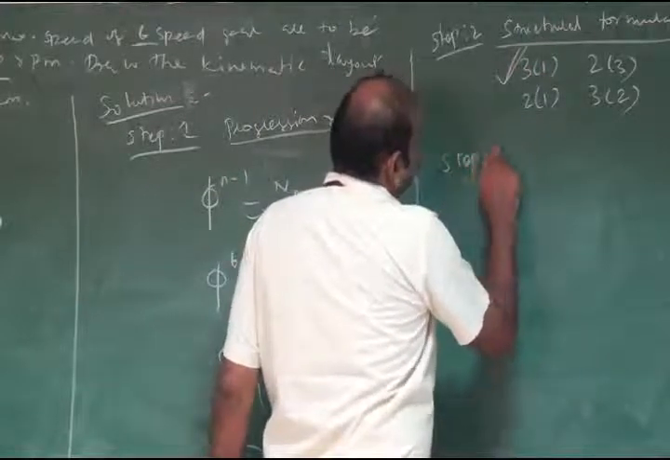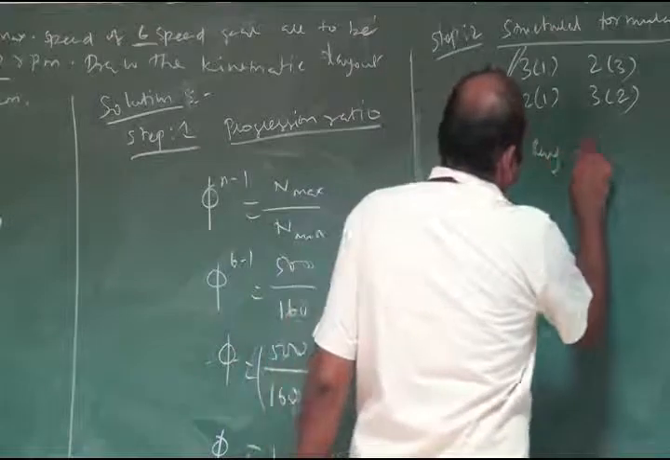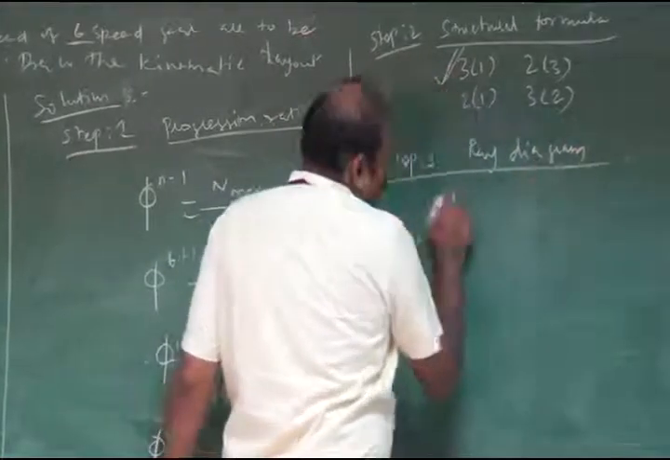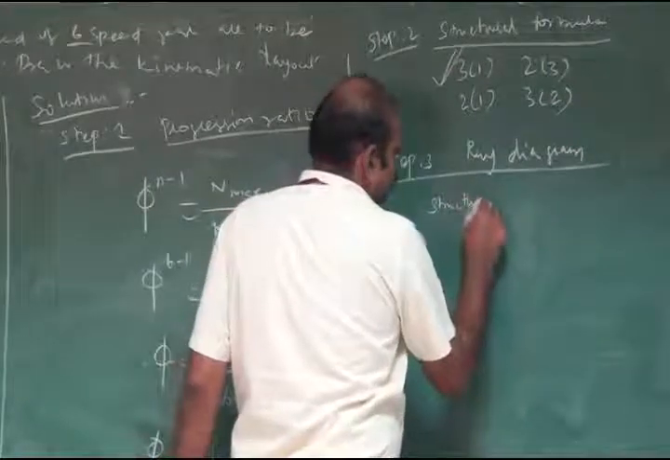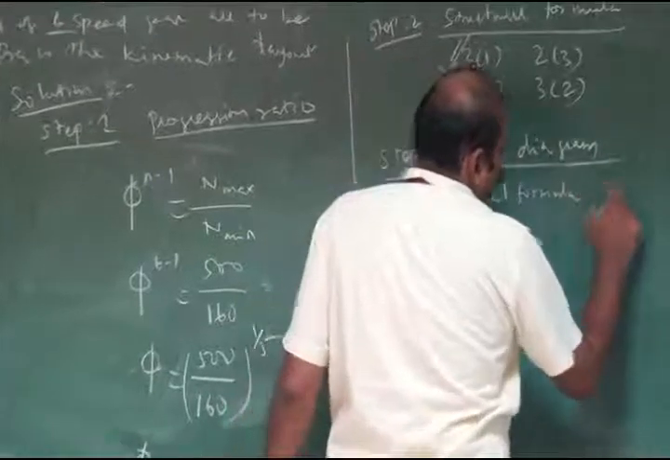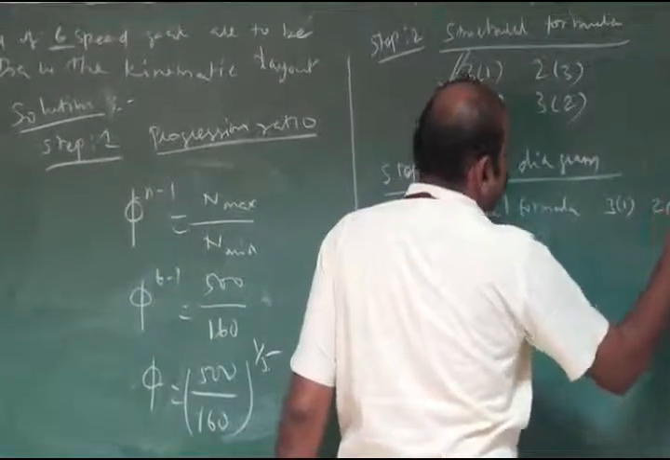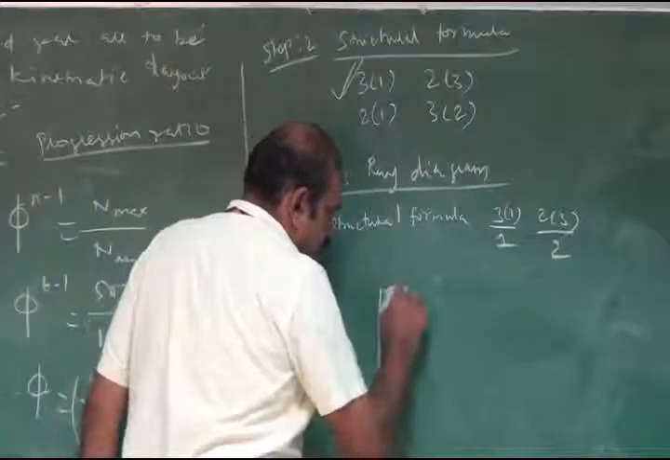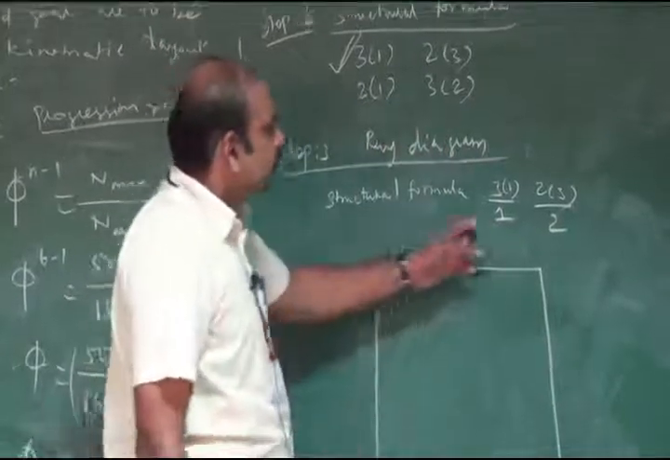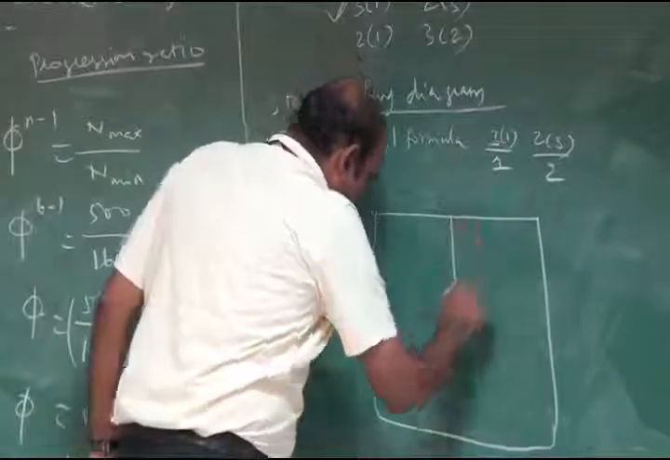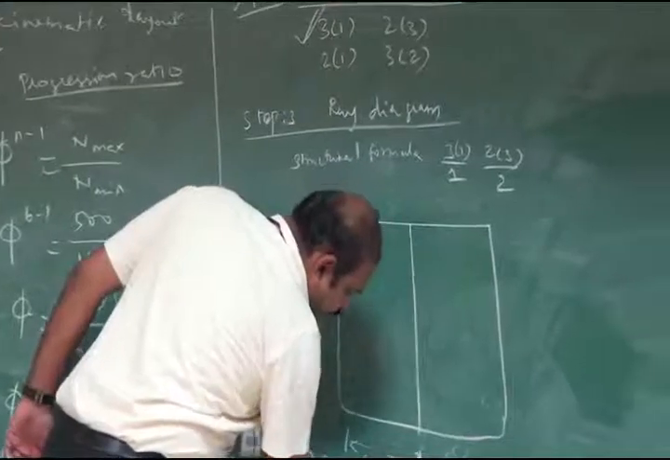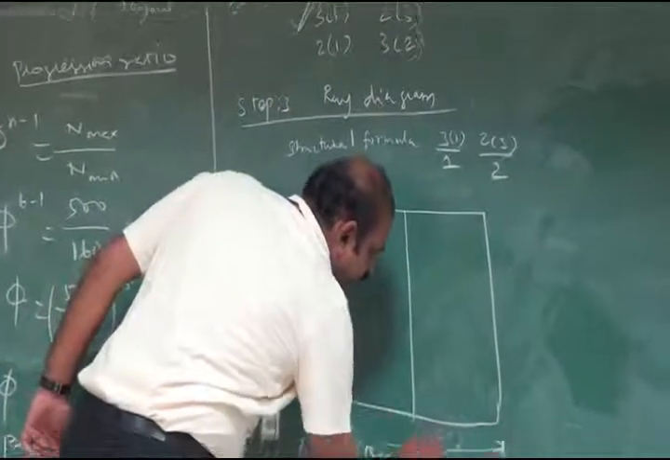Step number 3, ray diagram. Structural formula: 3:1 and 2:3. First, make a rectangular box. There are two stages, so we have to divide it into two columns. This is stage 1 and this is stage 2.